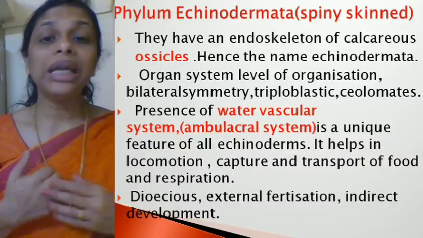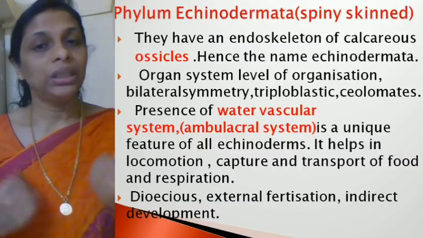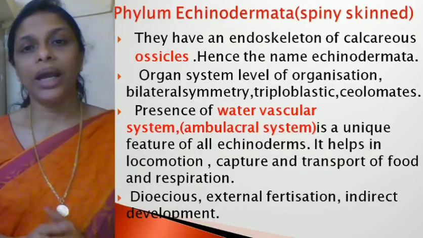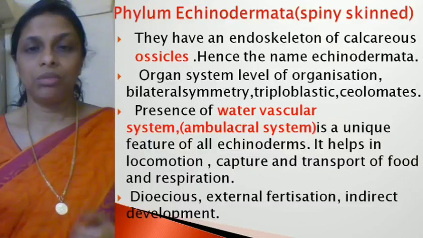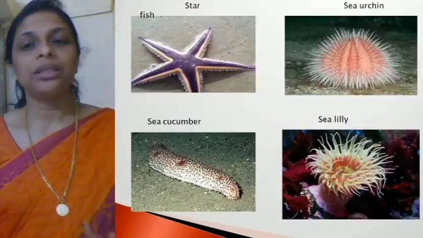That means fertilization takes place in a medium, mostly in water. Then they exhibit indirect development. Indirect development means larval stages are present. That is why I told you larval stages exhibit bilateral symmetry and adult echinoderms exhibit radial symmetry. Hope it's clear? Right. Now let's see some of the examples.